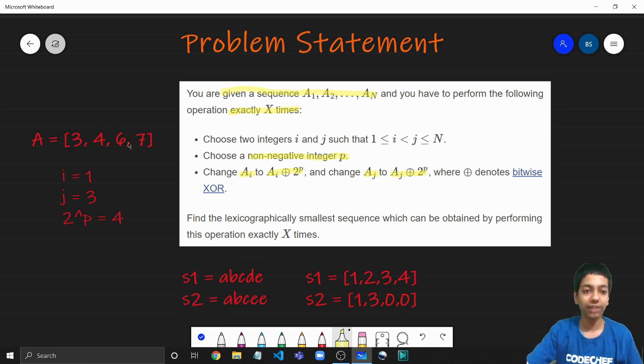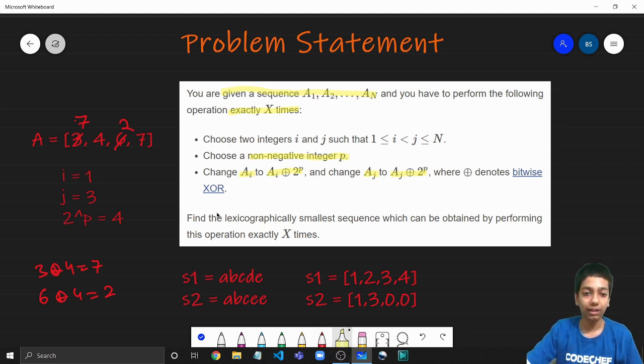And let's say I have taken this example here. If we are given this array 3, 4, 6, 7 and i equal to 1, j equal to 3, and I have chosen p equal to 2. So basically the power of 2 that I am taking is 4. First I'll XOR 3 with 4, and 3 XOR 4 we all know is equal to 7. This can be easily calculated. And j equal to 3, so replace this element as well with 6 XOR 4. Now what is 6 XOR 4? It is nothing but 2. So replace this with 2 as well. So this was one operation and we need to perform this operation x times.